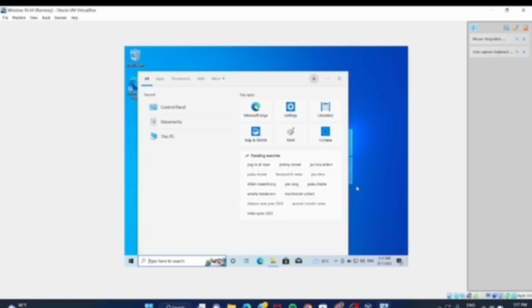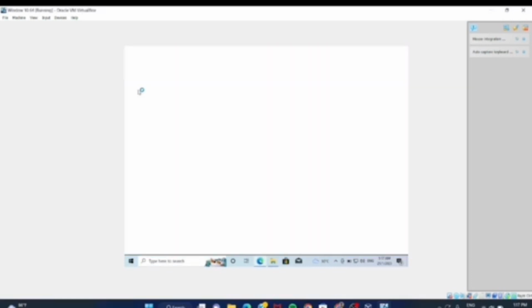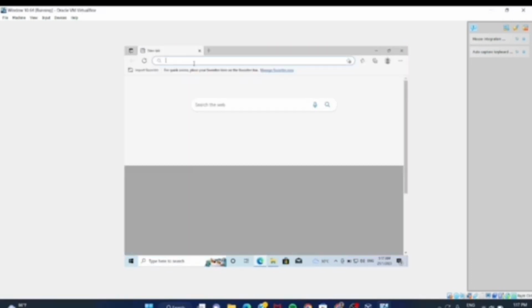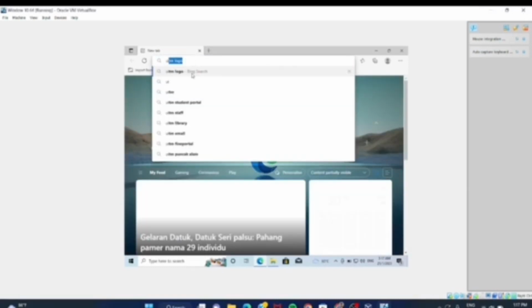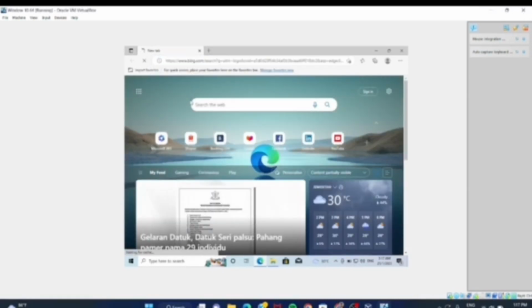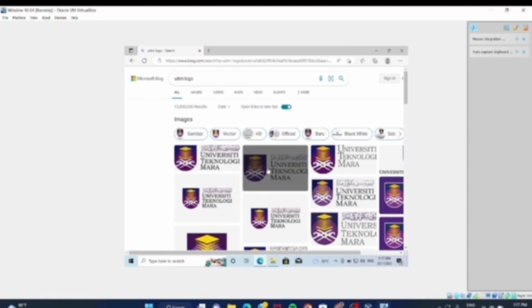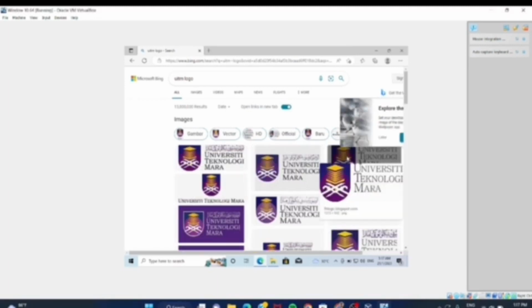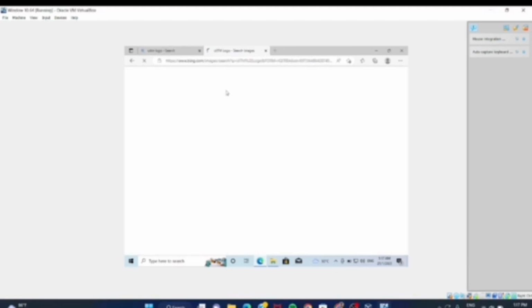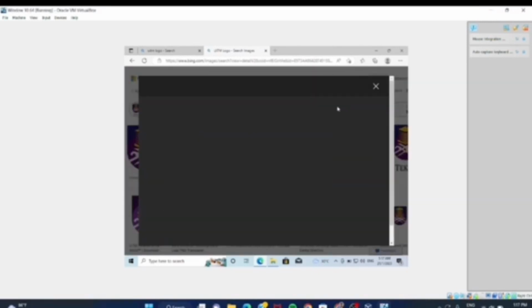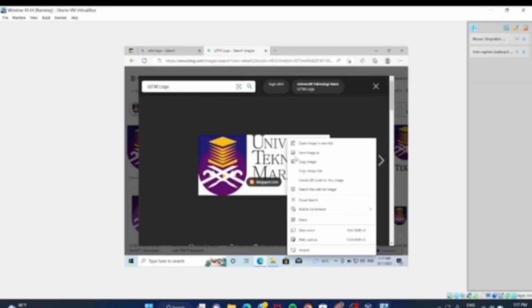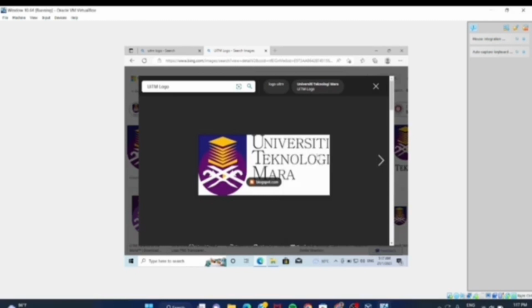First, we open Google and search for UiTM logo, and then choose the picture you want and press. Choose the picture you want and save the picture.